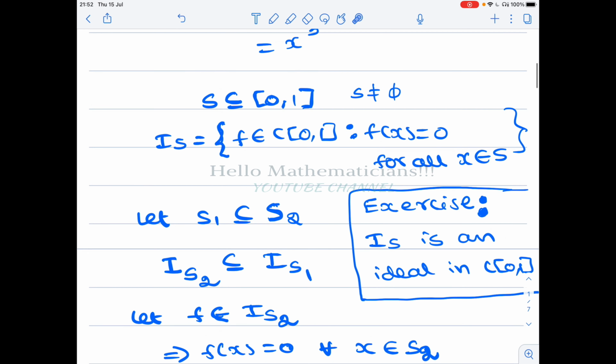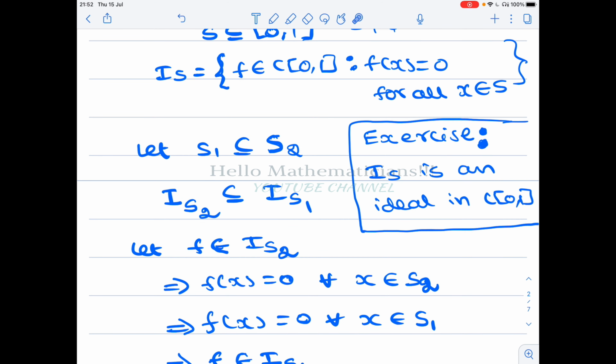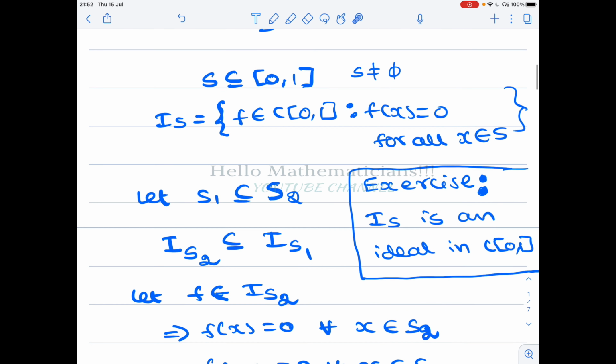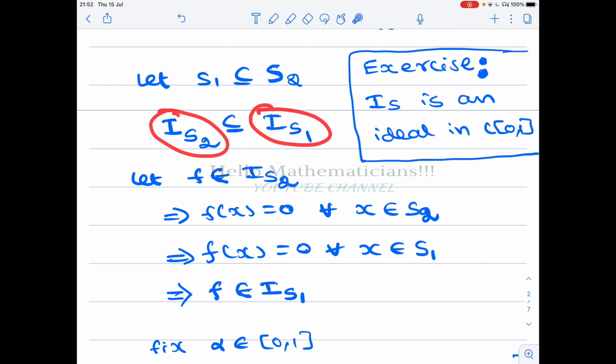If S equals the empty set, then this will be like the whole ring, so we skip that. What is the smallest non-empty set? They are singletons. So from this observation it follows that if you fix S equal to a singleton set, the corresponding I_S will be a maximal ideal. Okay, so let's prove this observation. It is a very simple observation. So we claim that every element here is an element here.